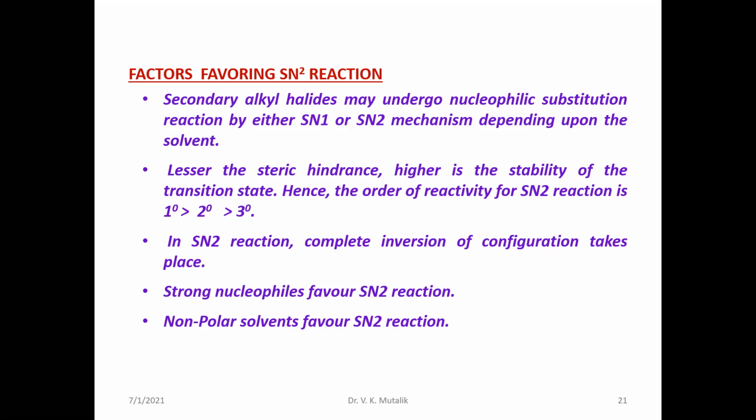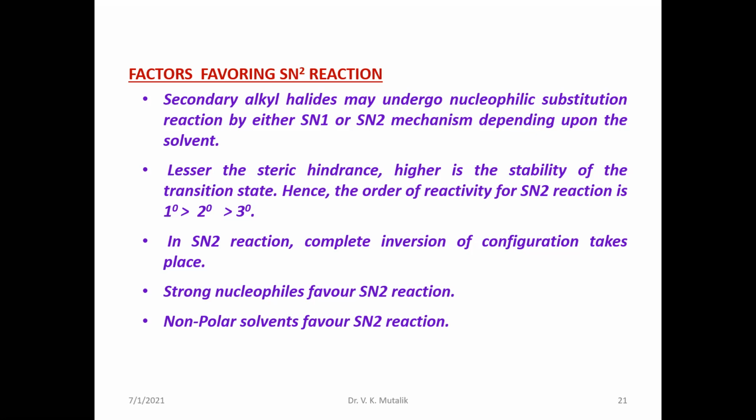When steric hindrance is minimized, it becomes very easy for the attacking nucleophile to take its position. Otherwise, you will not find attack of the nucleophile. In the SN2 reaction, complete inversion of configuration takes place. It is a single step mechanism. Attacking of the nucleophile and breaking of the carbon to halogen bond both take place simultaneously.